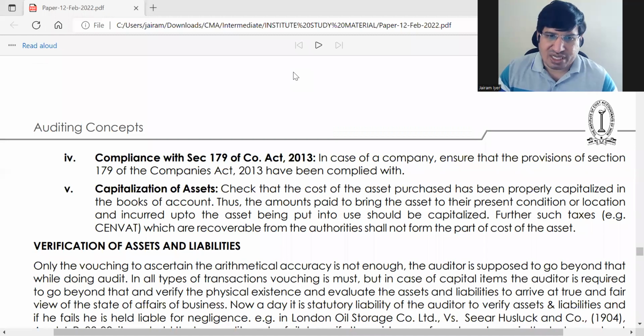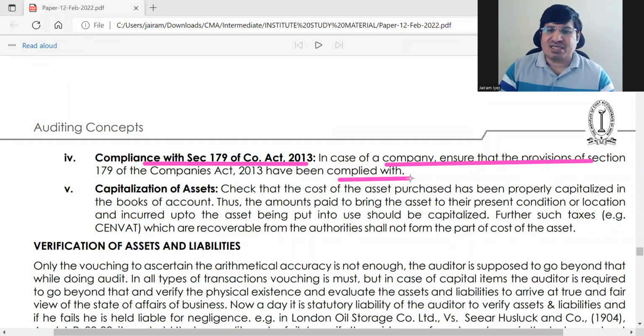The last two points here are, one is compliance with section 179. In case of a company, make sure that section 179 is complied with. Section 179 shows the powers of the board, so the board's power should not exceed that. That's why you have to check section 179 to see whether for any transaction the board has exceeded its powers. Board's powers should not be exceeded, right?